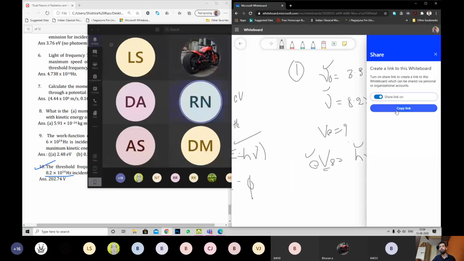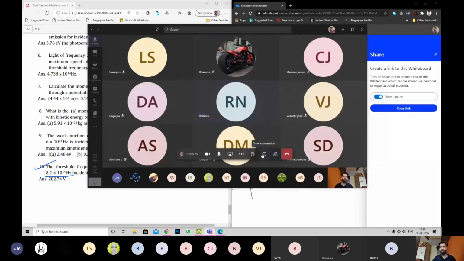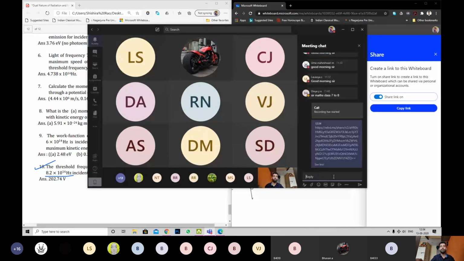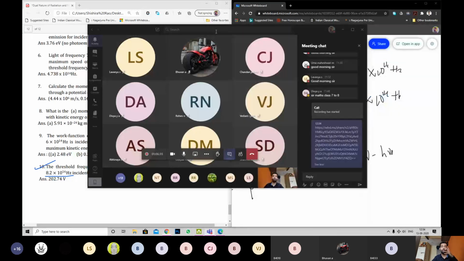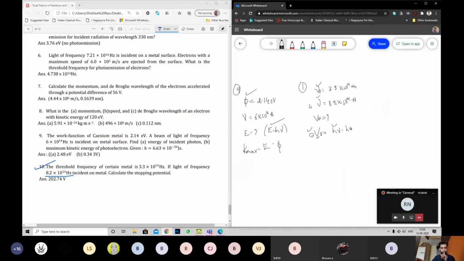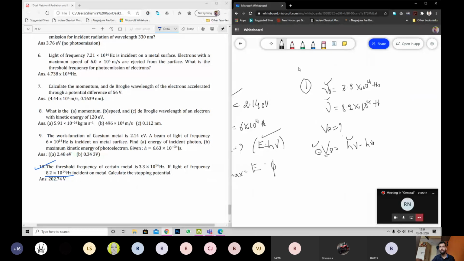I will share this board with you in the chat. You can check out this board. You can log in, you have access to this board. That's the link that you have seen in the chat. I leave this board as it is. Those are the formulas if you forget anything. If you have not written them, this will be active for only one day. I'll take it to tomorrow. I want to see all these numericals in your book in the next class.